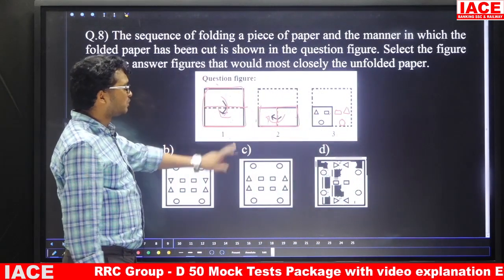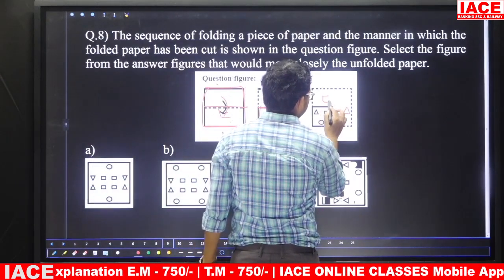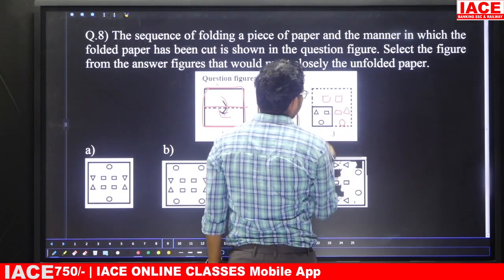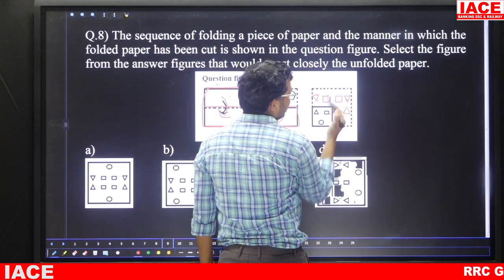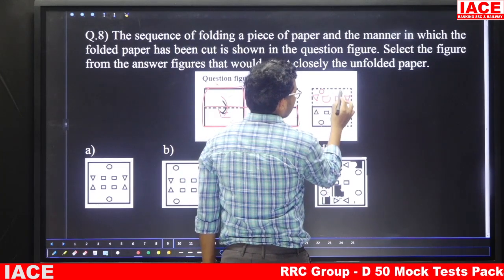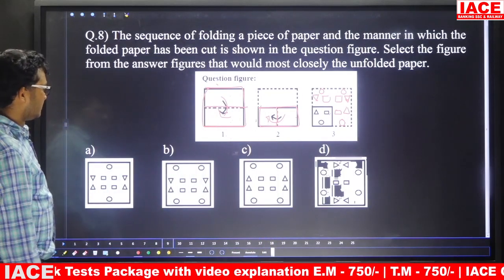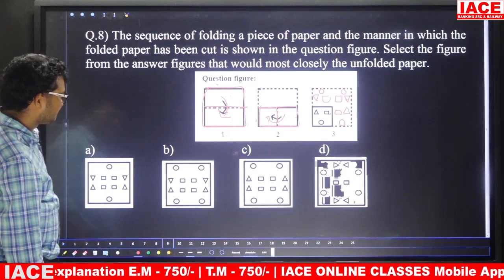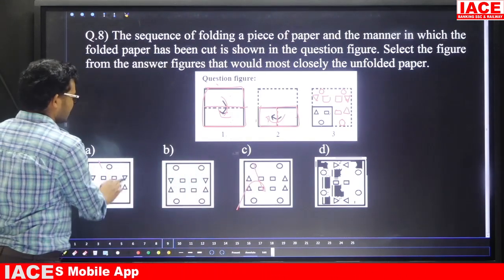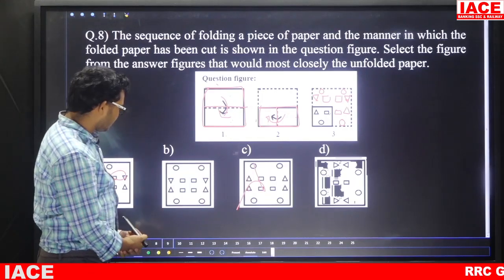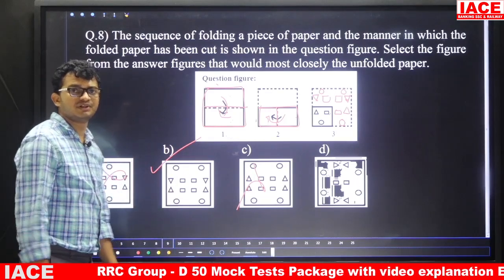Now folding is from top to bottom, so unfolding is from bottom to top. Bottom to top means here the square will come, and here also the square will come. Triangles are going to invert: top is bottom, bottom is top. Next, here also it is going to invert. Here one circle will fall, and here also one circle will fall. So which of the following figures is like that? Friends, if you observe, in this one the triangles are both the same, so no chance. For this one the circle is not there. Observing diagram B, yes, diagram B is the answer. Question number 8 answer is option B.